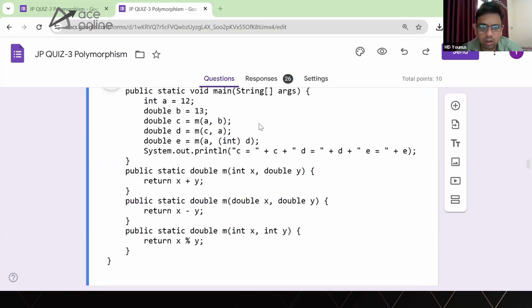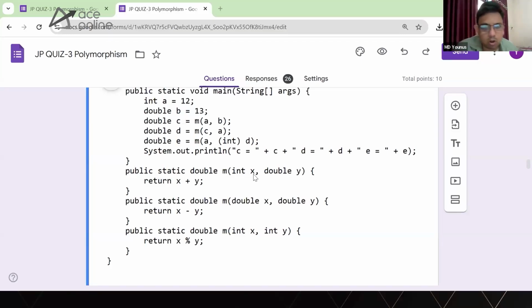So first one, what do you think, guys? Is it exact match or widening? About the first one, A is of type integer, B is of type double. Do we have a method with an exact match? Yes, exact. What about this one? C comma A. What will it do? Exact match, widening, wrapper type, or variable length argument. A comma B was an exact match. Tarika, that's correct. But what about this C comma A?